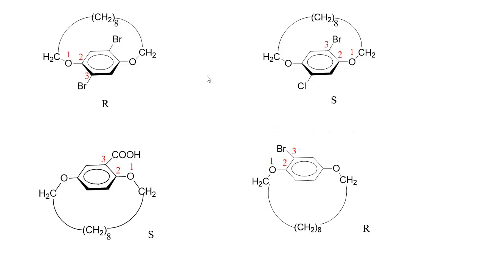Now let us consider some of the important examples. In this case, first of all, we have to choose a pilot atom. Here this carbon atom is attached to this oxygen, which is in the plane of chirality, and this carbon also is attached to this oxygen, and so we can take either this carbon atom or this carbon atom as the pilot atom.